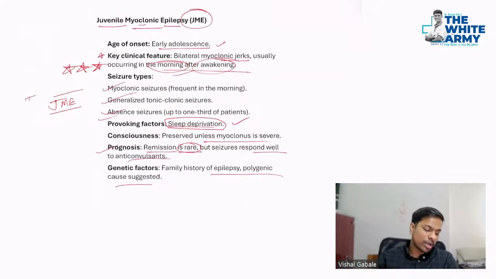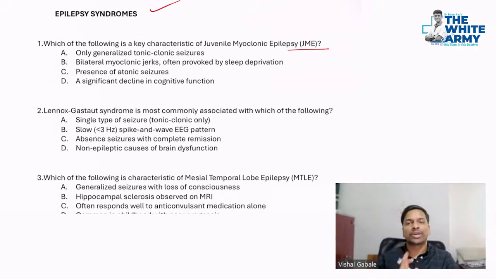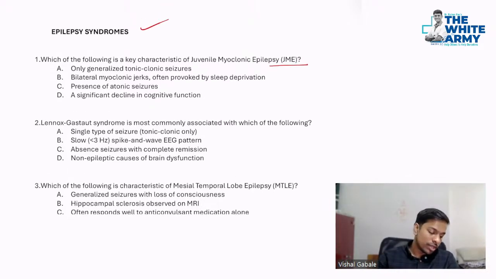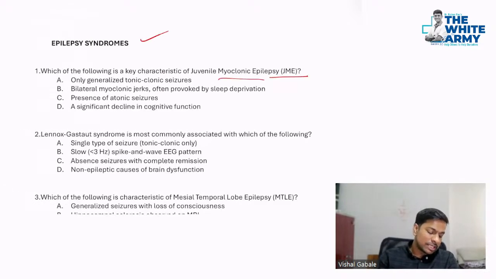And now let's go and see this question. The first one is about the first epilepsy syndrome, that is juvenile myoclonic epilepsy. As the name suggests, it is seen in children. Not only myoclonic, but different types of seizures can be there. So what is the key characteristic of JME? Does it have only generalized tonic-clonic seizures? The answer is no. It can have different types of seizures.